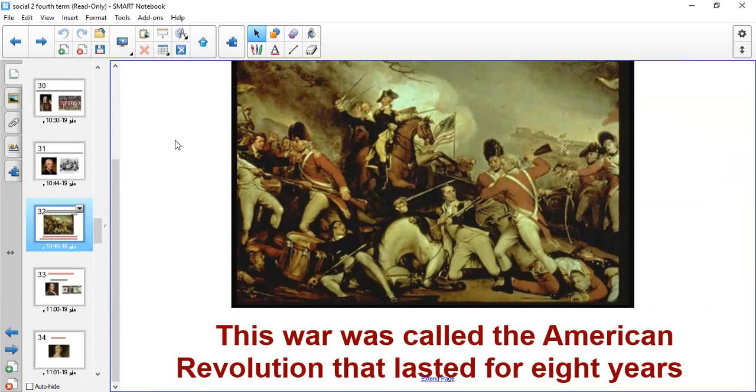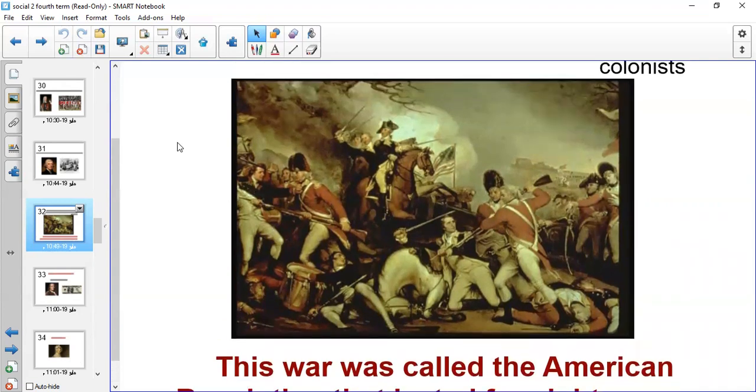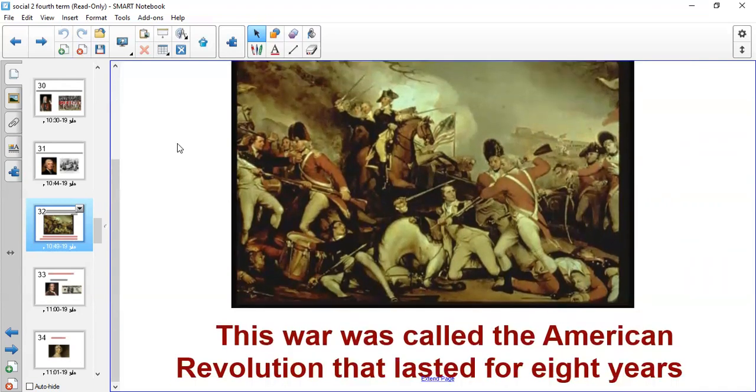Why did they call it the American Revolution? Because the Americans won this war by the end, and they won their independence after 8 years of fight between them and the English or the European soldiers. So by the end, the American people won their independence.